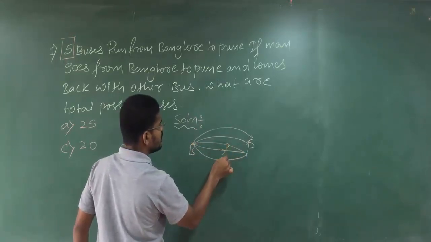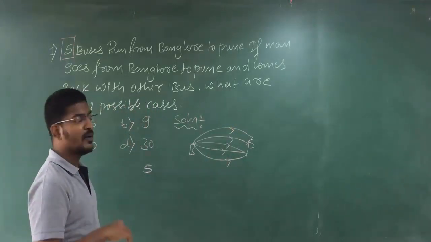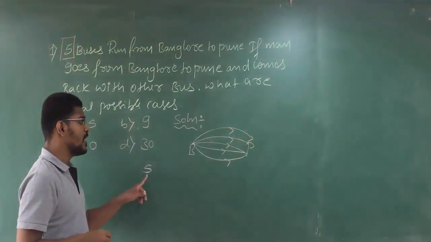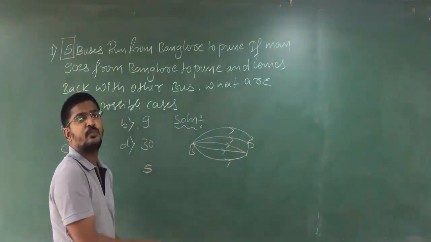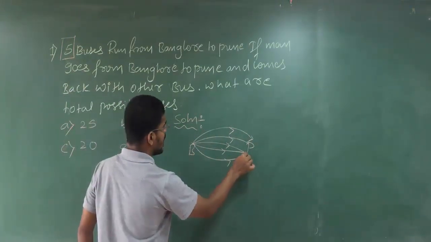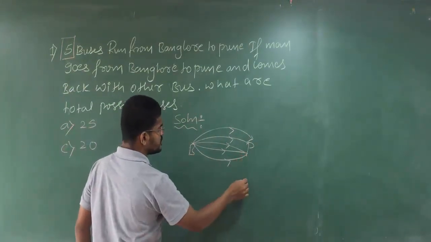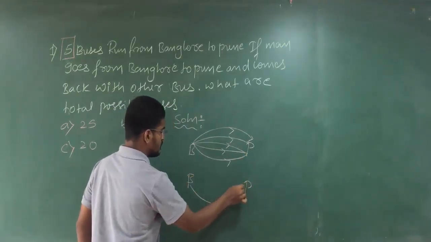He has 5 choices to go to Pune. While coming back, if he goes with 1 bus and leaves that bus and comes with another 4, that means he again has 4 ways from Pune to Bengaluru. Clear?